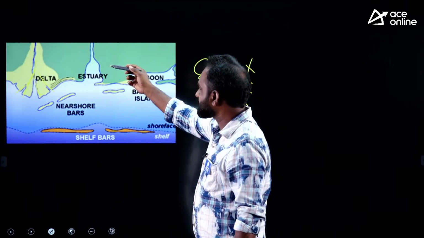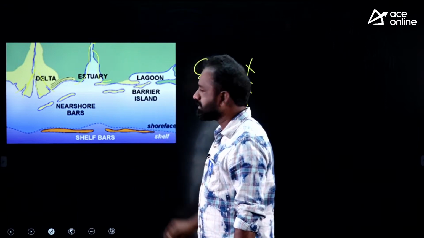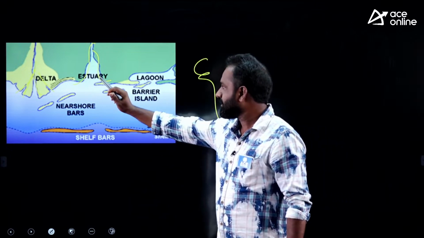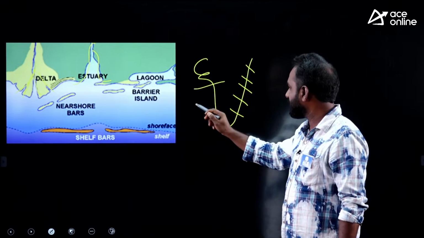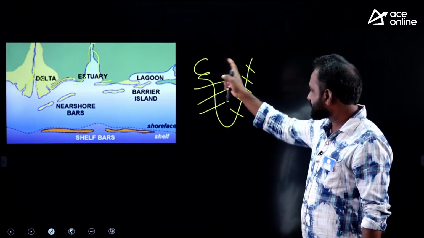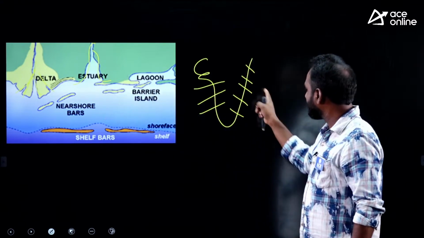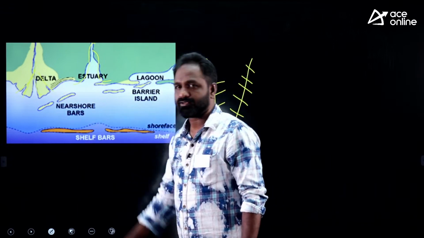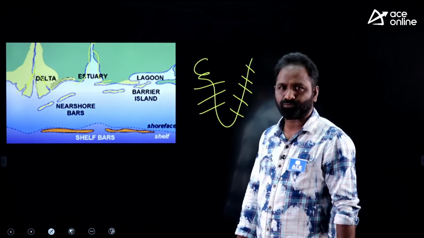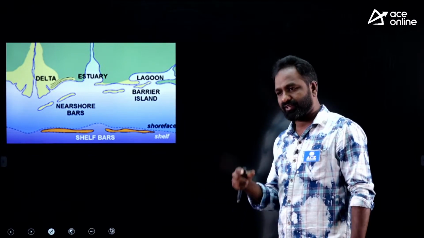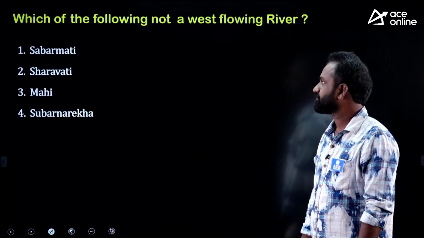And estuary. Where the tidal waves are very high and very fast, you can see the formation of estuaries, which form on the west side. So the west flowing rivers form the estuaries, and the east flowing rivers form the deltas. So both statements are true. Is it clear? Unless you know the basic nature of the rivers, you can't give the answer.